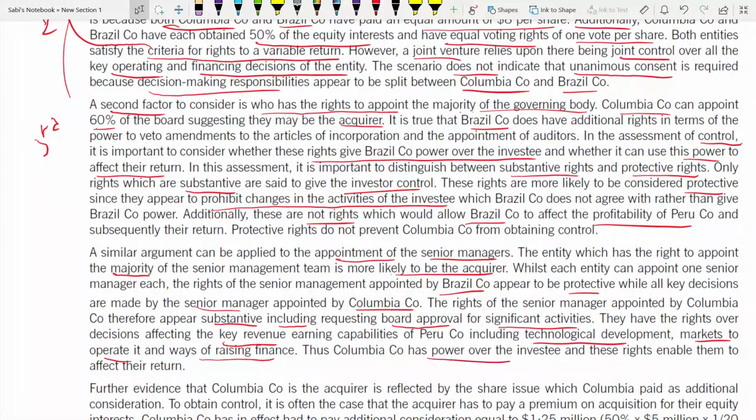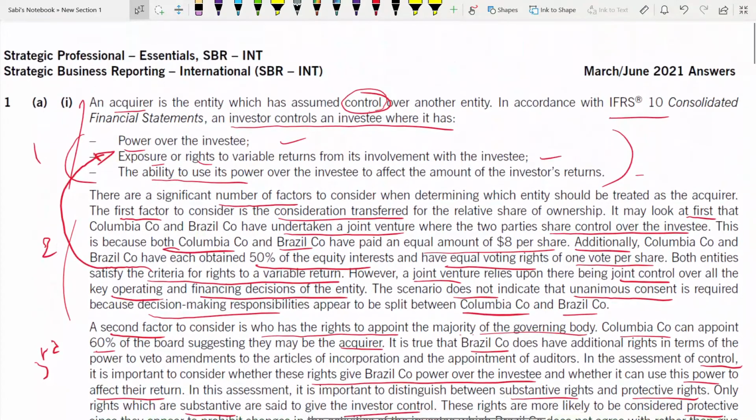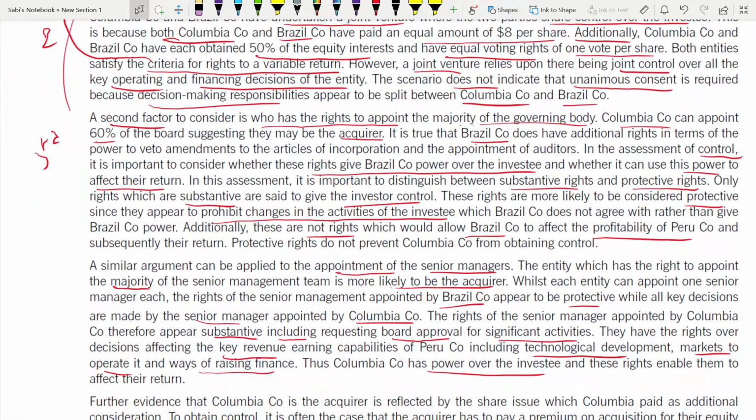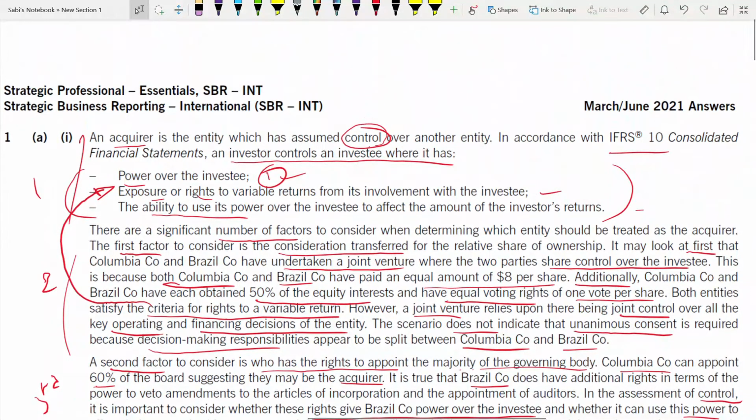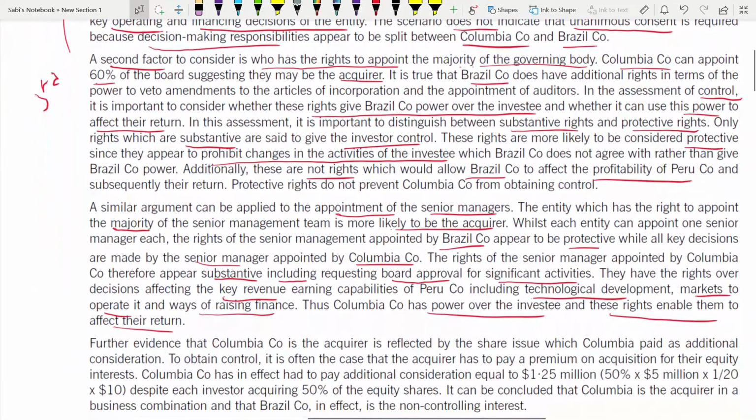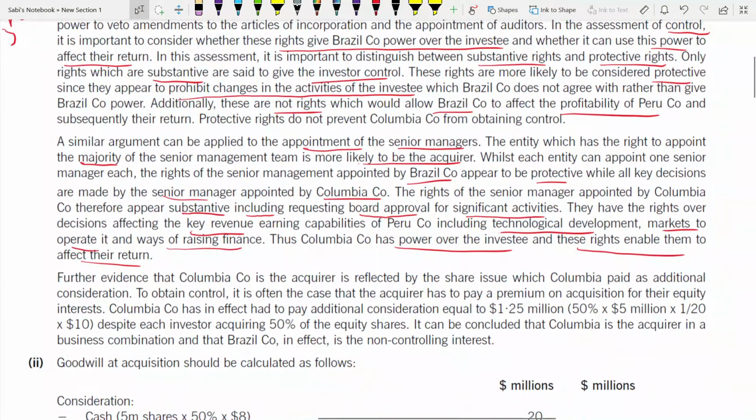So what can you conclude from this? Does Colombia have power over the investee? Even the first criterion is satisfied. Colombia has power over the investee, and these rights enable them to affect their return. So since they have the power, link the first and the third point: the ability to use this power. They have the power, and they have the ability to use that power to affect the investor's return. So now you are giving a conclusion.